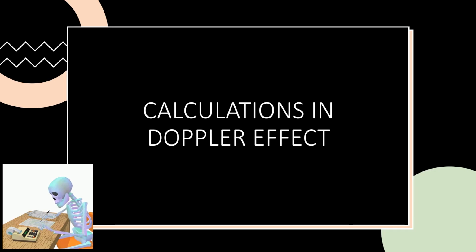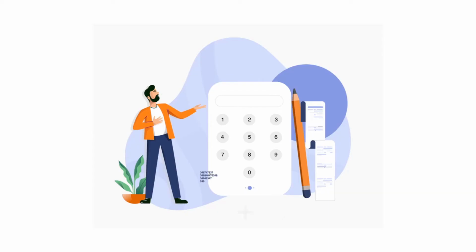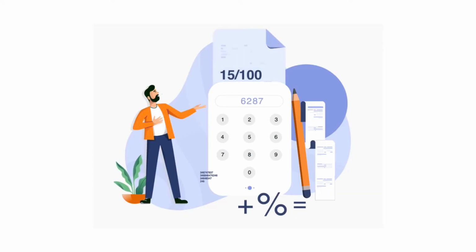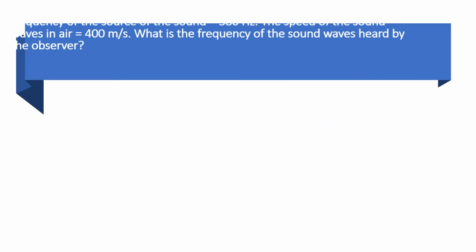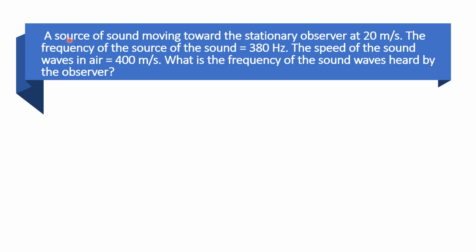So, we can now proceed with the calculation in the Doppler effect. Before we start, may I request everyone to have your paper, your pen, your pencil, and everything that you need in solving the problem. So, let's start with this problem. Let's read this one. A source of a sound is moving towards a stationary observer at 20 meters per second. The frequency of the source of the sound is equal to 380 Hz. The speed of the sound wave in air is 400 meters per second. What is the frequency of the sound waves heard by the observer?